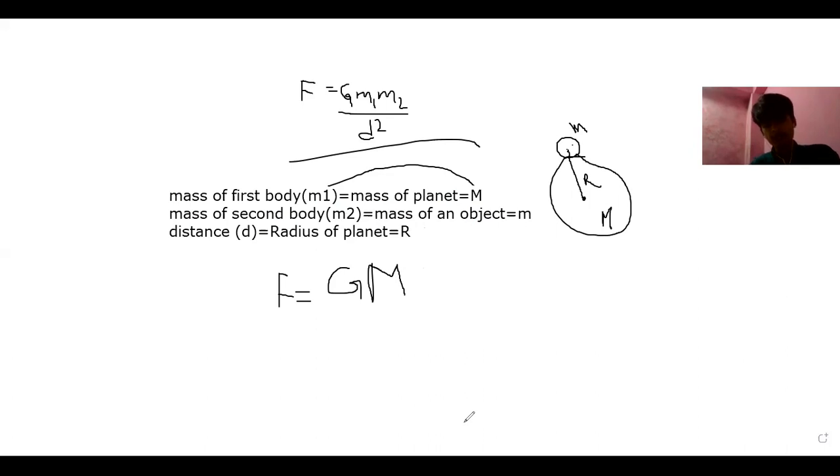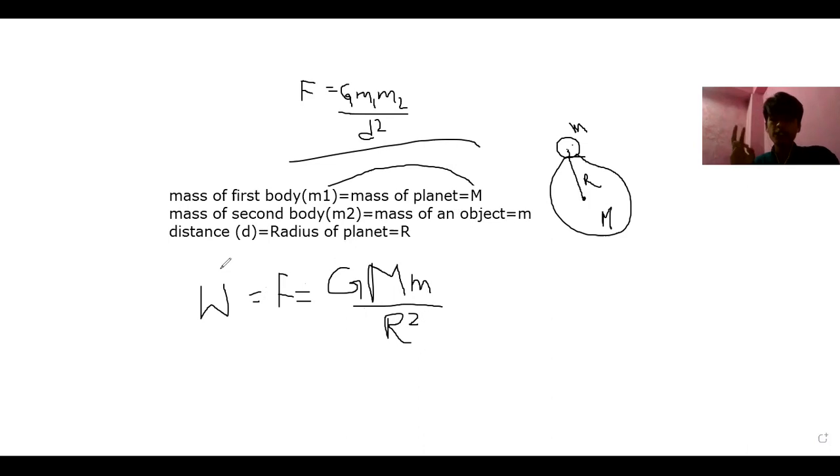What should we write? Small letter m. Okay. Small letter m, upon, instead of d, what should we write? r square. r square. And yeah, now instead of F, what can we tell? This is gravitational force, and gravitational force can also be considered as W, weight of the body. We have taken an object on the surface, so yeah, it will be weight. Not always.